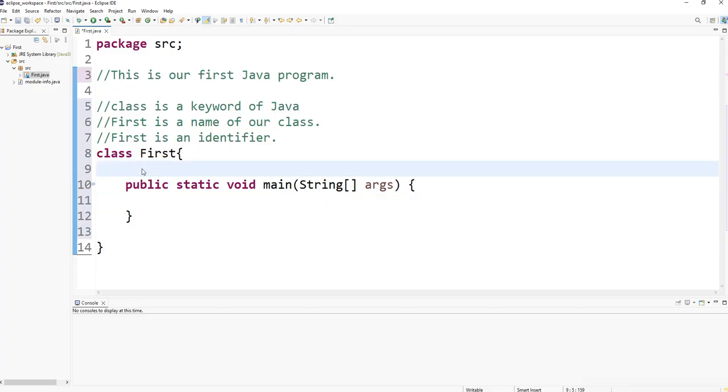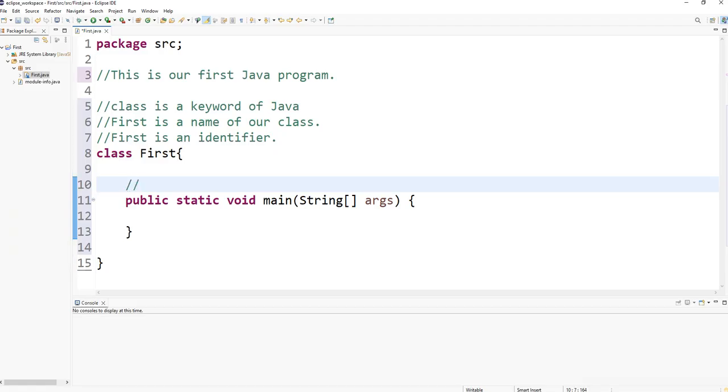So let's comment that our program begins with a call to the main method.